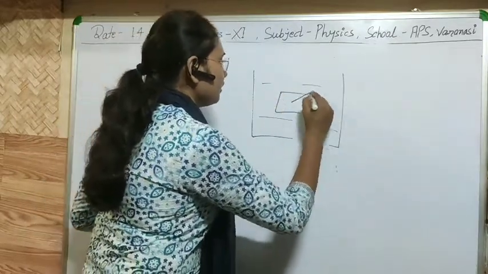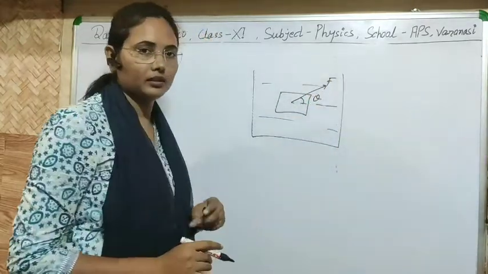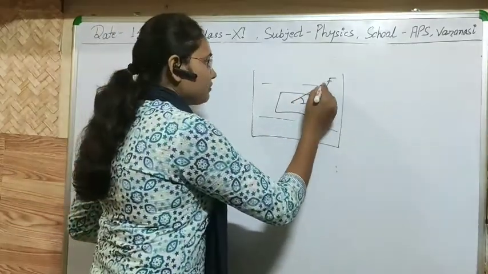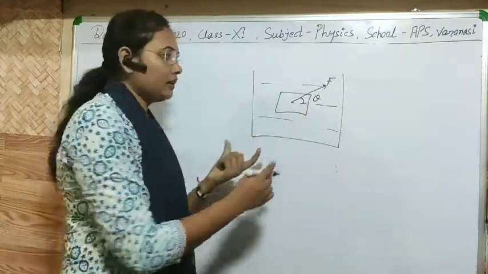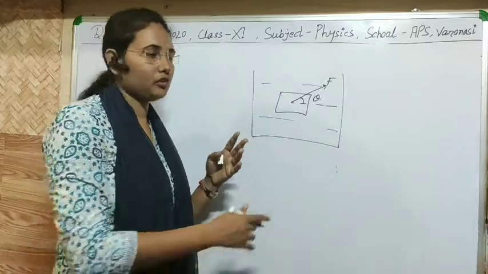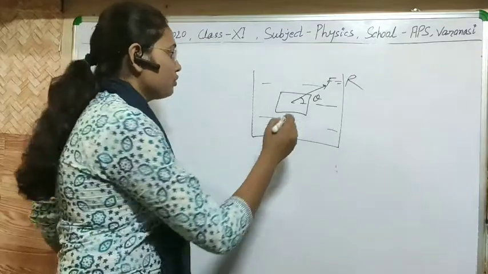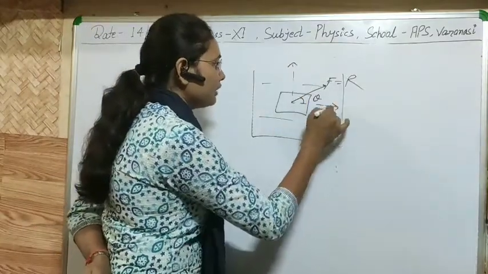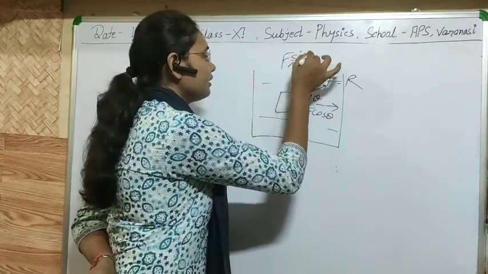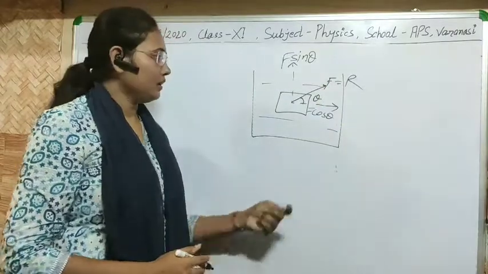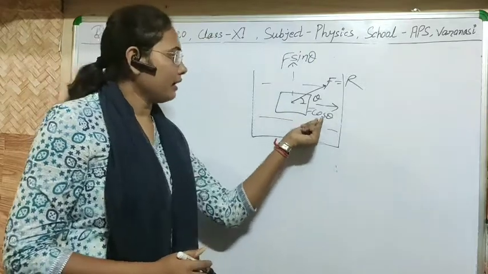Let us consider there is a force acting at an angle theta. Okay, it means when we place this solid in the liquid, then definitely the solid will apply some force on it, and let's consider this is the direction of the reaction of that force. Okay, so we can easily find the components of this force, which will be F cos theta, and in this direction this will be F sin theta. As you see, this is the tangential direction, or F cos theta.